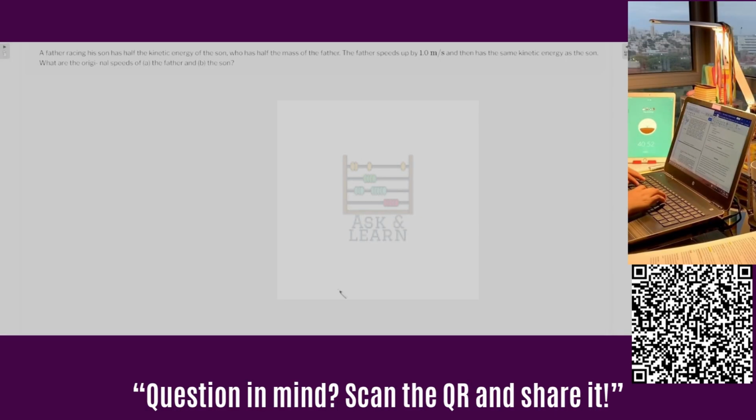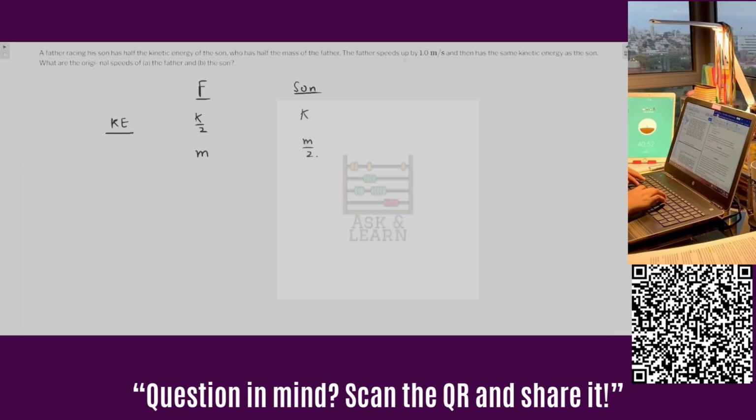In this question, it is given that a father racing his son has half the kinetic energy of the son. Okay, so we have father and we have son. If we talk about the kinetic energy, then the father racing his son has half the kinetic energy of the son. So the son has a kinetic energy of K, father has a kinetic energy of K over 2. Son has half the mass of the father. So if the father has a mass of m, then the son has a mass of m over 2.